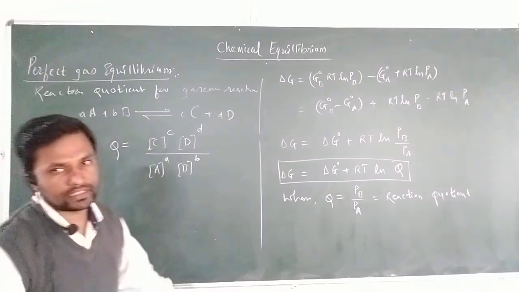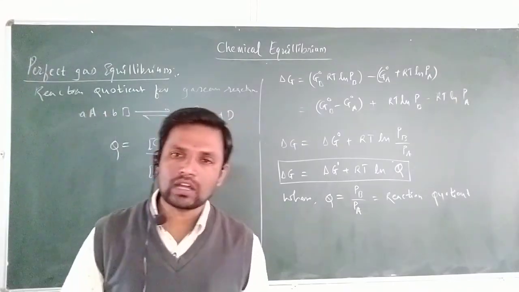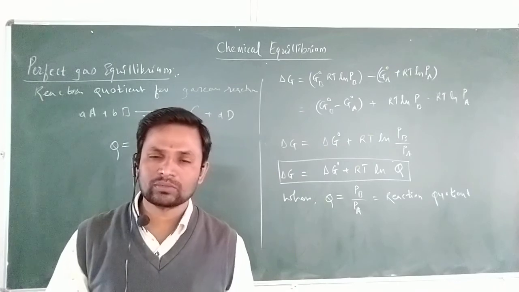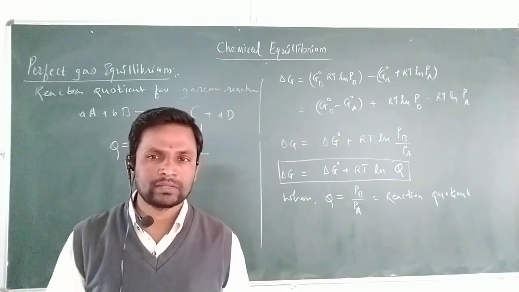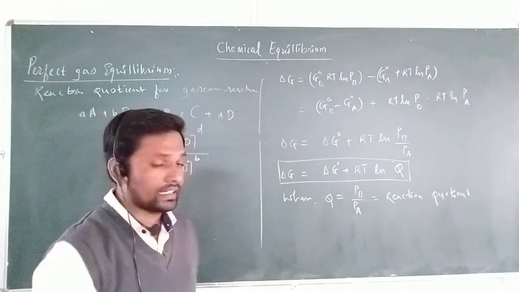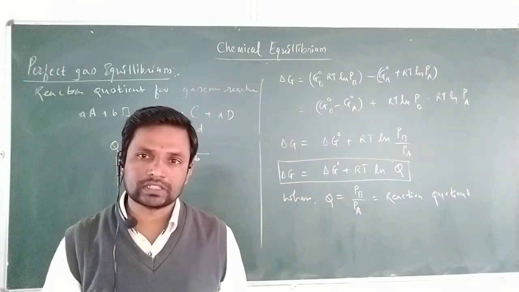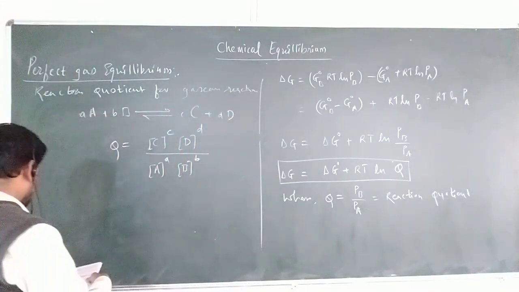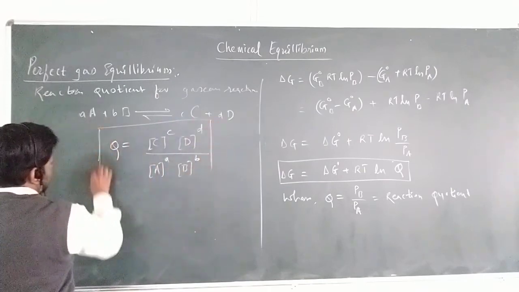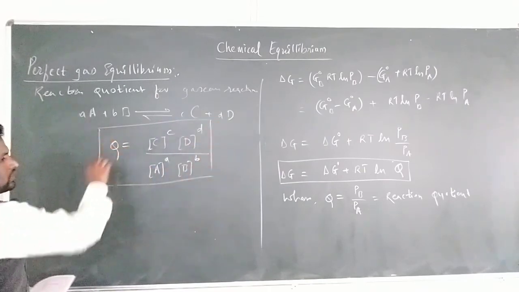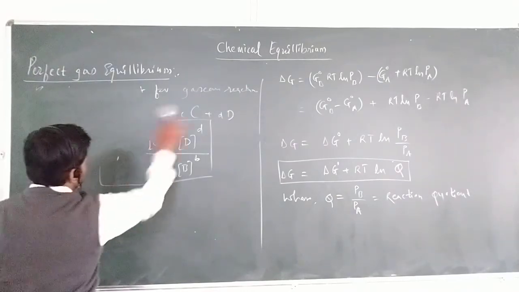The quotient can be written in terms of molar concentrations, for solutions expressed in moles per liter, or in the gaseous phase expressed in terms of partial pressures. For molar concentration, this is nothing but the equilibrium constant.